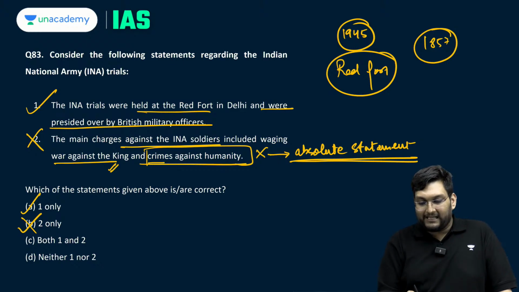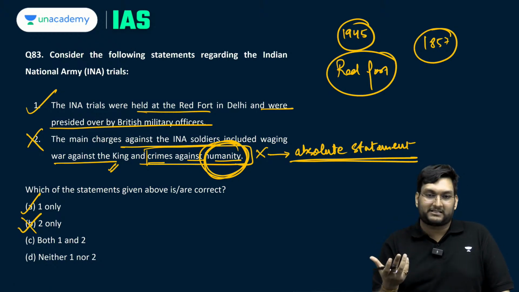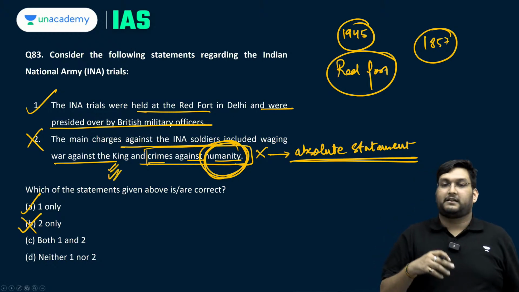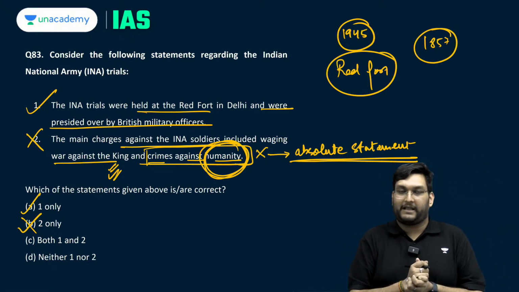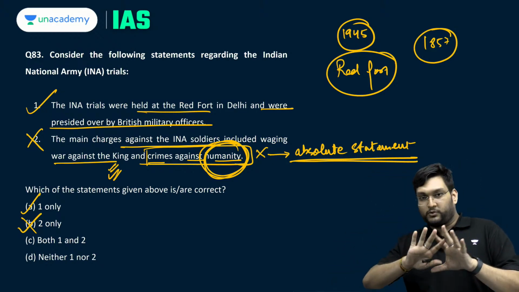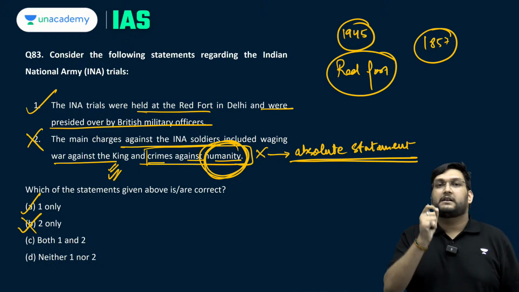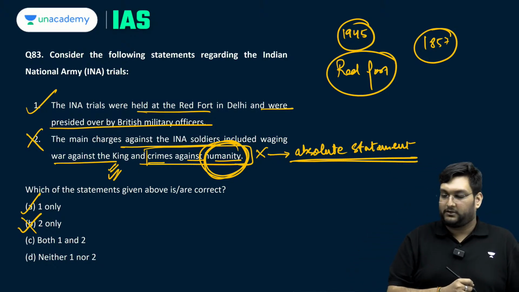It is not against humanity, it is crime against the British, sedition basically, and waging war against the king, treason and sedition, which are the two things which were applied to them. So, this is again a question which is easy when you look at it, but has technicalities which make it incorrect. So, one only is the correct option.